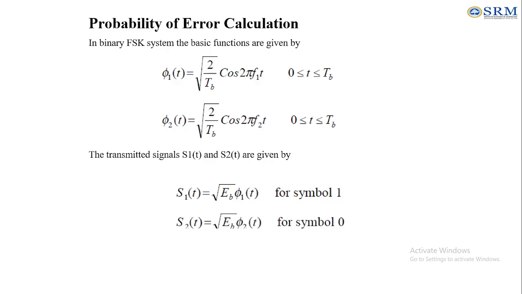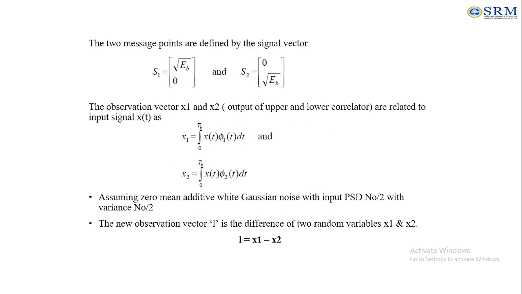Next we are going to see the probability of error calculation for the FSK. Here we have the two basis functions phi1 of t and phi2 of t, as we have read in the earlier equation. From that we can express the transmitted signals s1 of t and s2 of t as root of EB phi1 of t and root of EB phi2 of t for symbol 1 and symbol 0. These are the two message points. Next, from the observation vector, based on the integration, we have the two observation variables x1 and x2.